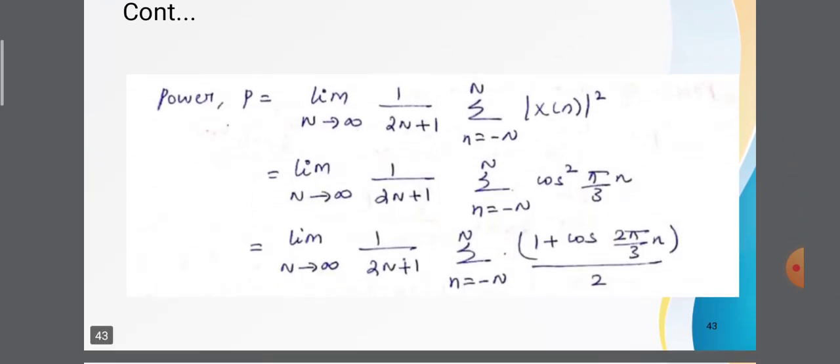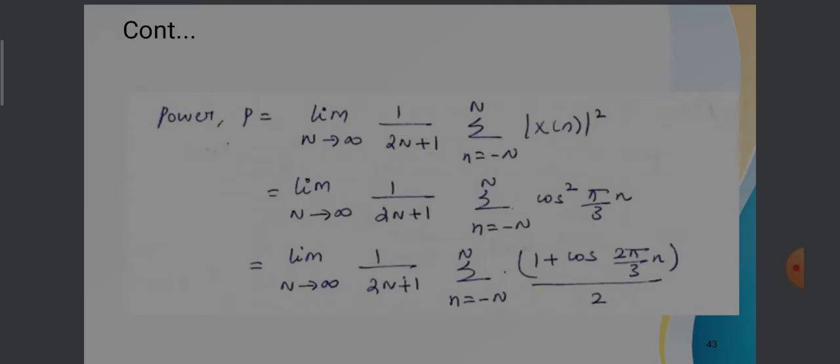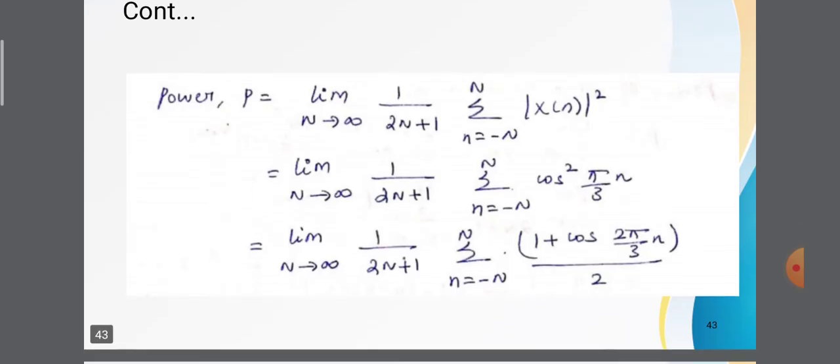Next we are going to calculate the power. The power is equal to limit n tends to infinity of 1 divided by 2n plus 1, summation n equals minus n to n of square magnitude of x of n. Here, x of n is cos pi by 3 into n. So, limit n tends to infinity 1 divided by 2n plus 1, summation n equals minus n to n of cos square of pi by 3 into n.